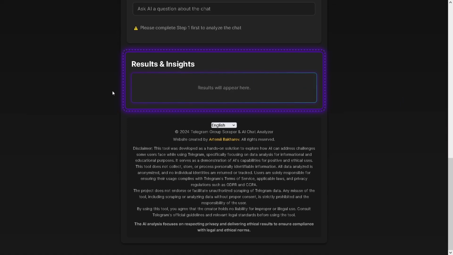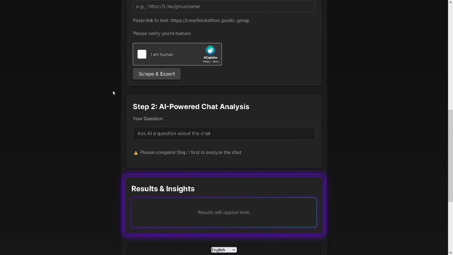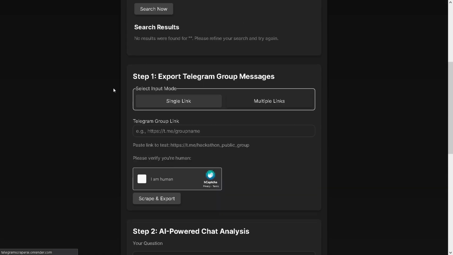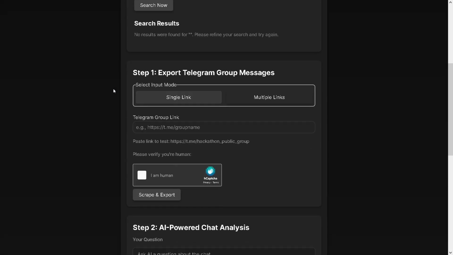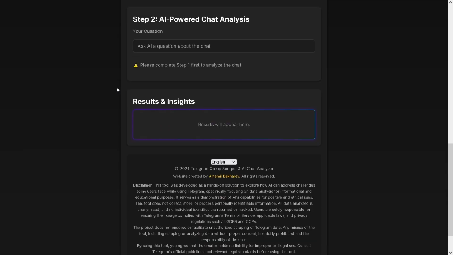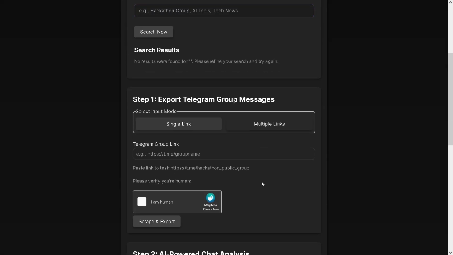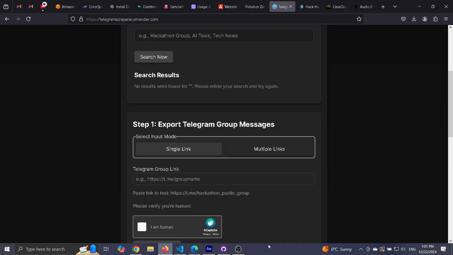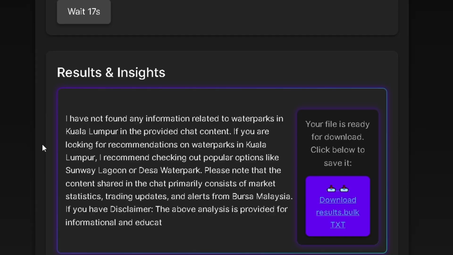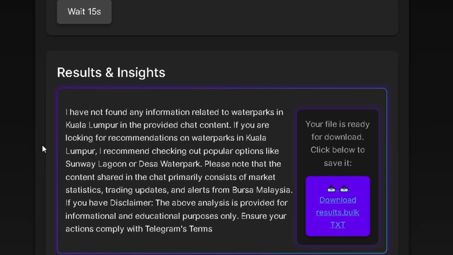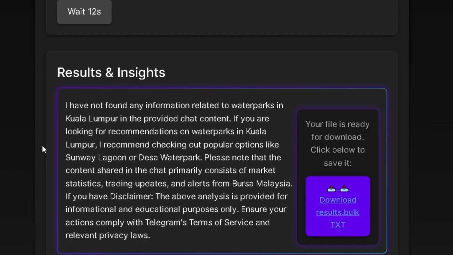Why do you need this? Let me tell you. Planning a trip? Export group chats and ask what is a must-see in Langkawi? Or how do I avoid tourist scams? Concerned about scams? Analyze groups to see if they're promoting shady pyramid schemes or NFT nonsense, you know. Your wallet says thank you. Don't say I didn't warn you. I did warn you.